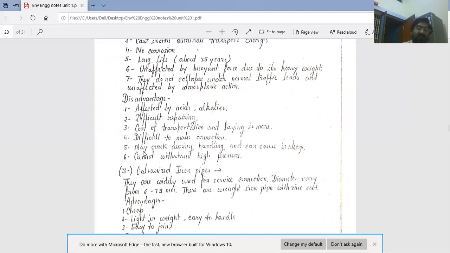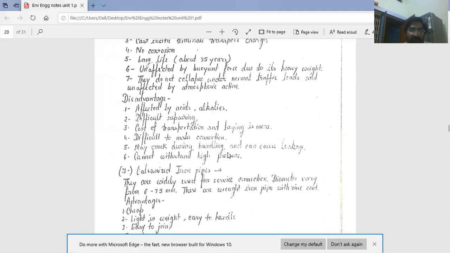And next, may crack during handling and can cause leakage. And last disadvantage is cannot withstand high pressure. High pressure due to water hammer pressure in conduits. Water hammer pressure is due to sudden closing or opening of a valve.